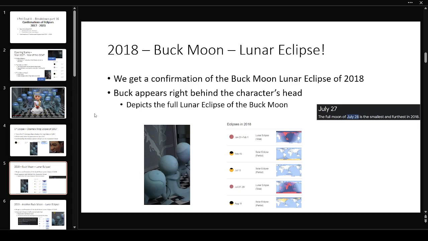Now let's get into this. I think this is just the most clever thing that Heliophan has done: the buck moon lunar eclipse. I've heard this covered before, but I never really followed through with it. In 2018, this is our 2018 character sitting here, there is a full blood moon lunar eclipse on the buck moon of July 27th. This character has the buck sitting right above his head, which I think is depicting this buck moon.